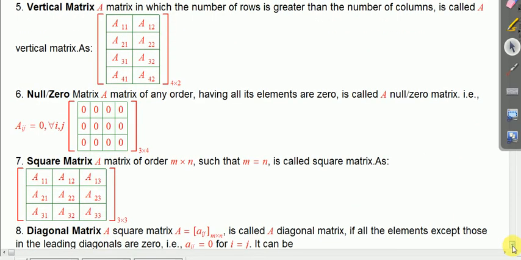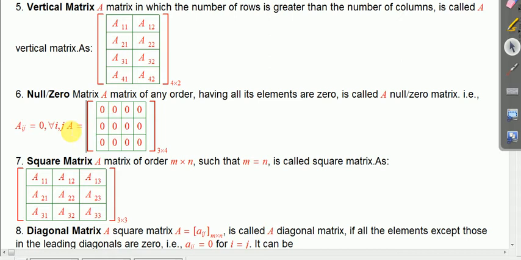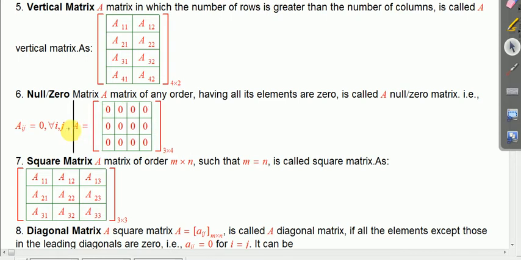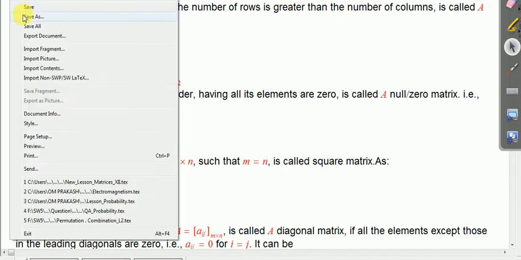Now, null matrix. A matrix which has all the elements as zero. It need not essentially be a square matrix; it can have any order. I mean, a matrix of any order which has all the elements as zero is known as a null matrix.